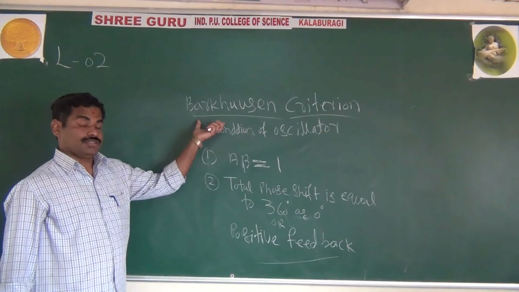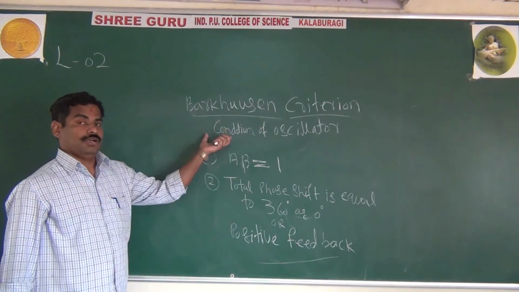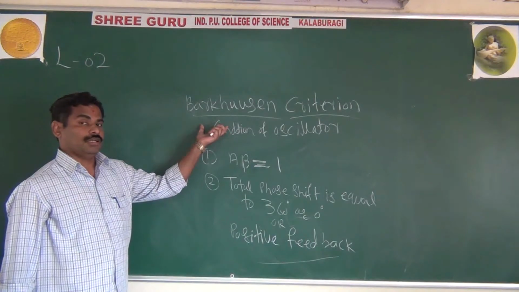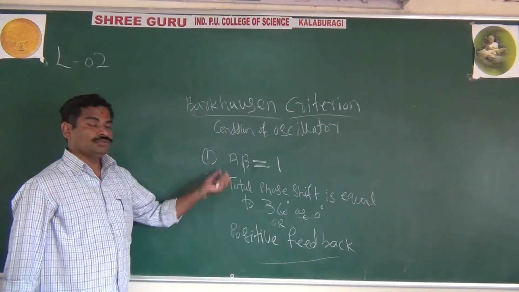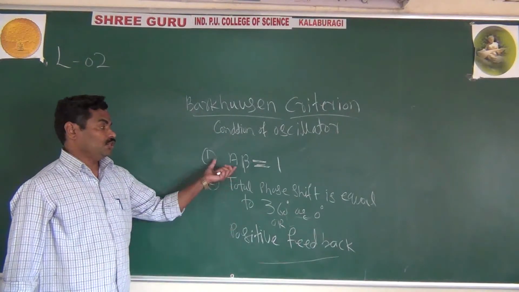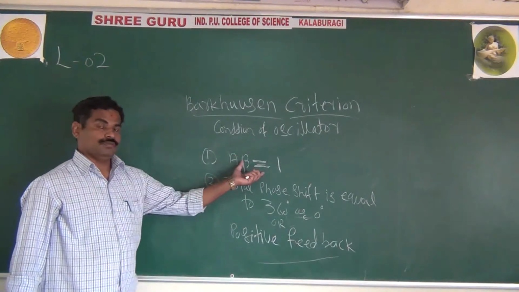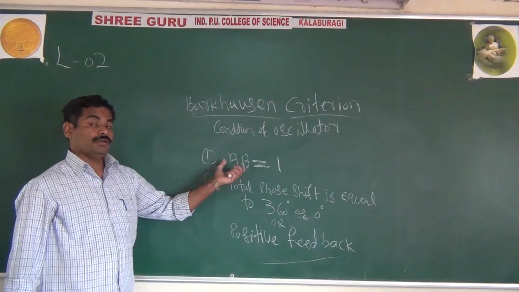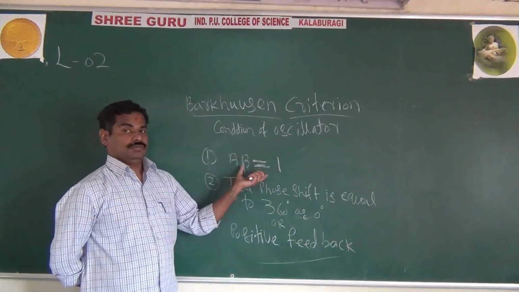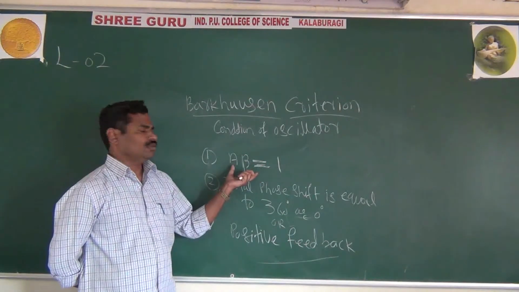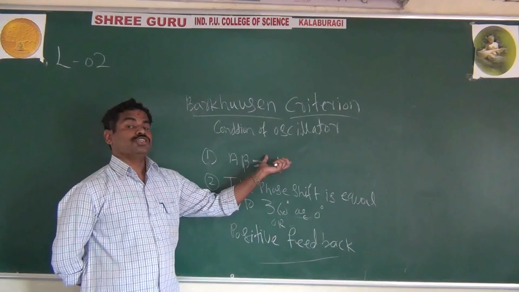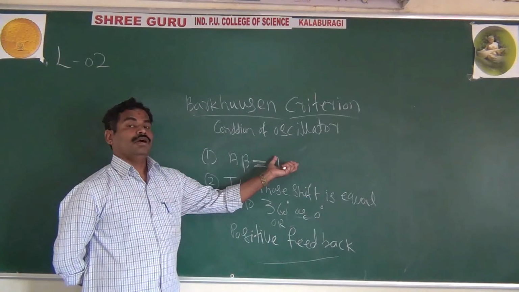They will ask in the exam, what is the Barkhausen criterion? Explain the Barkhausen criterion. In the Barkhausen criterion, you have to verify the two conditions, the two rules. The first condition is A beta equal to 1. If this condition is satisfied, then only your amplifier acts as an oscillator, and you get sustained, undamped oscillation.